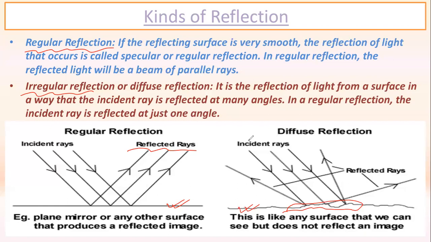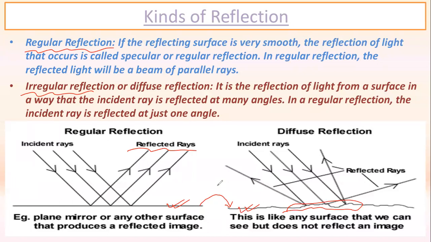Okay, so this is a phenomenon which can be observed for any opaque object, but it depends only on the surface of the medium from where the light ray has to bounce back. If the surface is very smooth, if the surface is even, then we will have a regular reflection, which will create a shiny appearance.